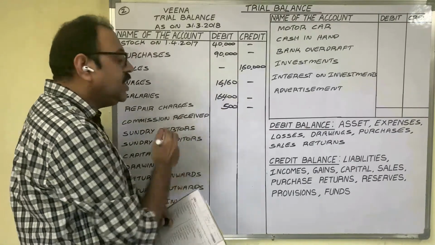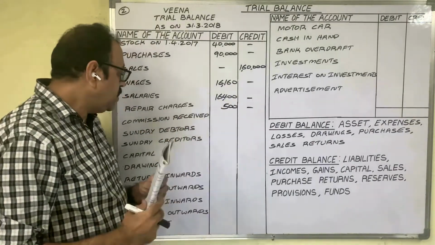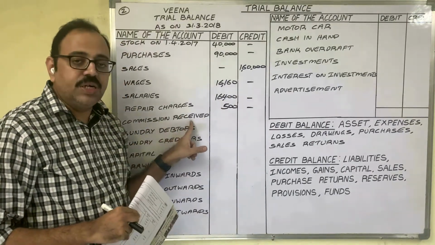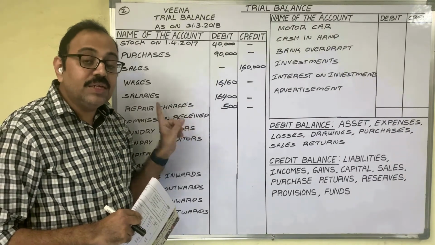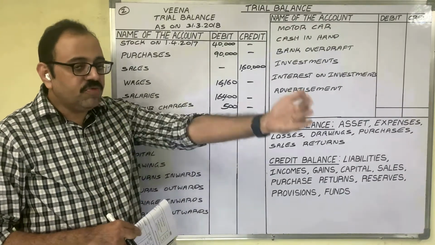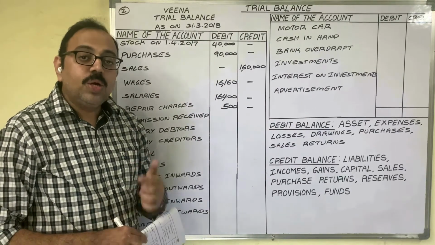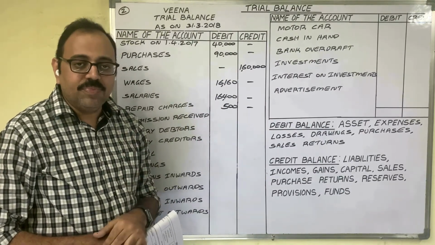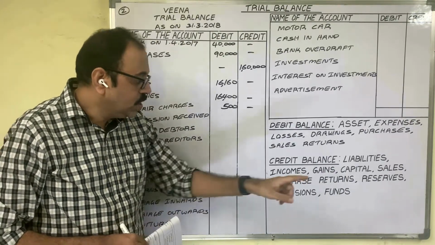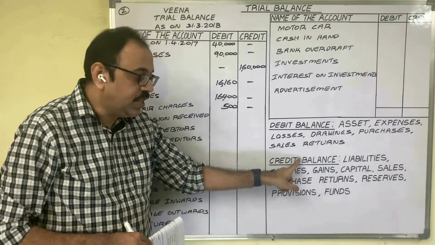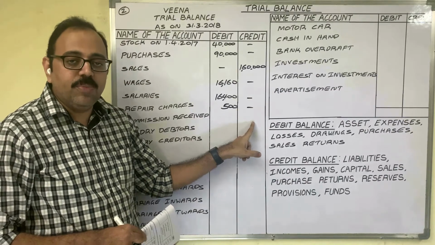Next, commission received. With the commission word, he gave the received word. Then we should understand that this is an income. We gave some service to somebody, and in return, we took commission from them. To the firm, this is income. Income related accounts show a credit balance. Therefore, in the credit column, we have to write the amount.